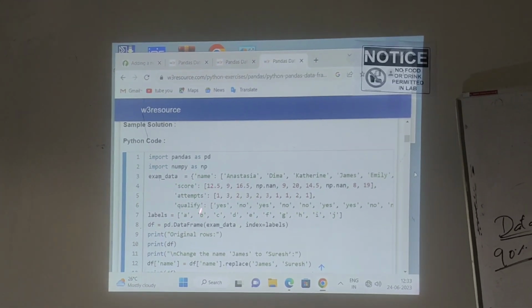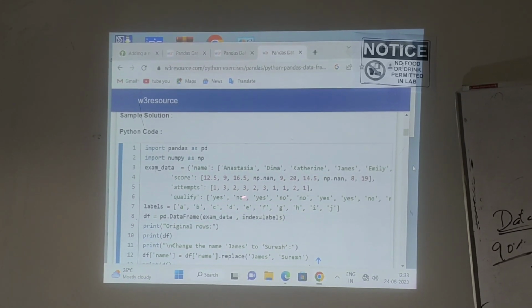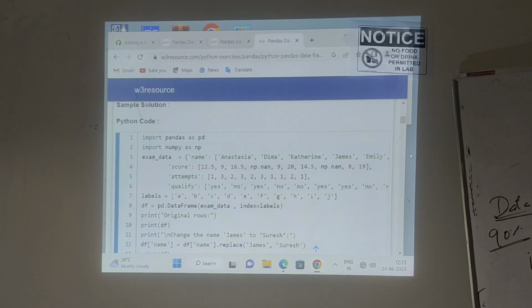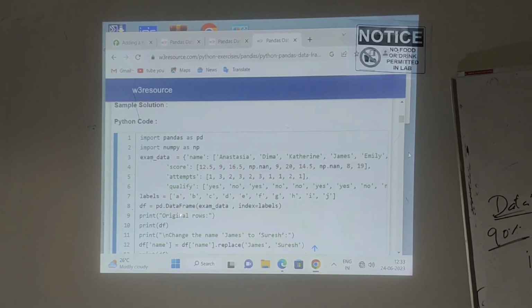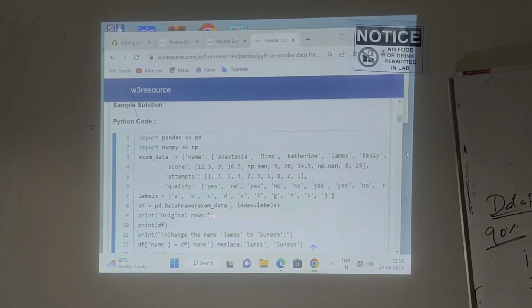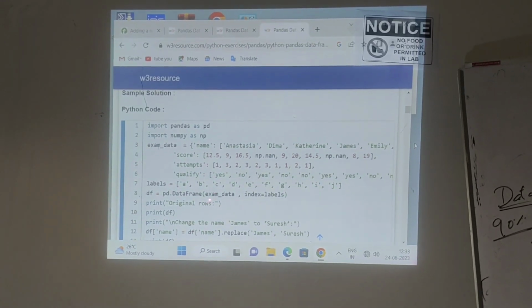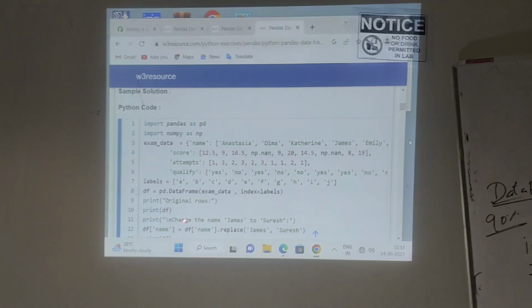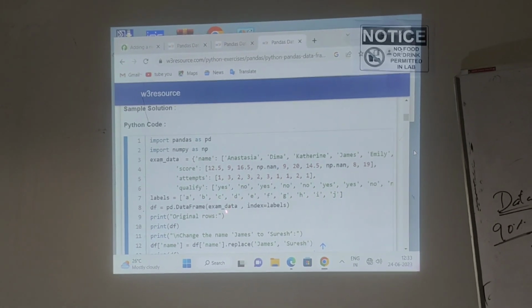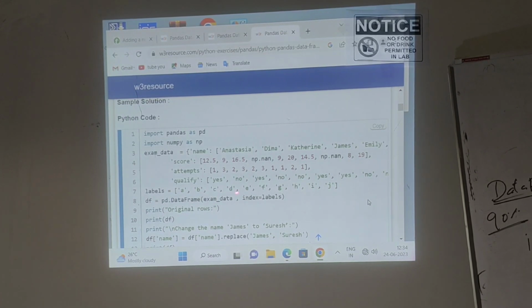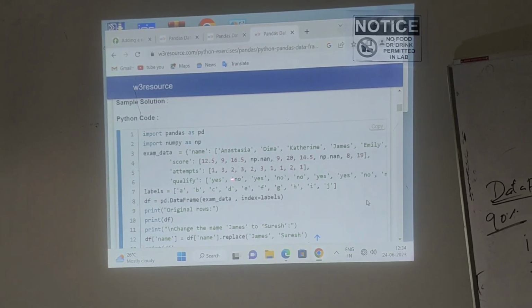After indexing, I will use all the data to create a table by using the data frame concept. So what is the syntax for data frame? pd.DataFrame. I will feed the input in the form of a list or dictionary. Here I use a variable exam_data that contains one dictionary value. I will feed the input in the form of a dictionary along with indexing. After feeding the input, it will automatically create a table.